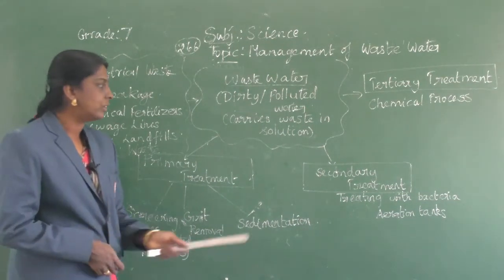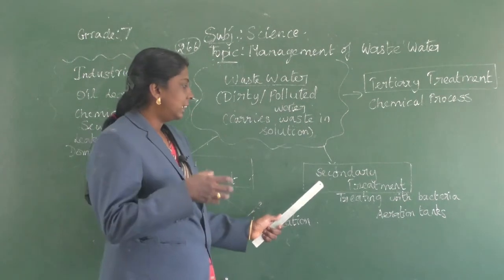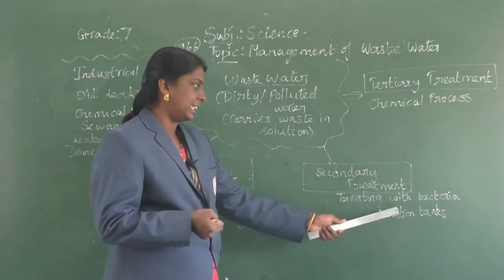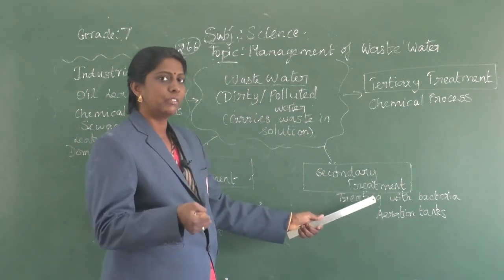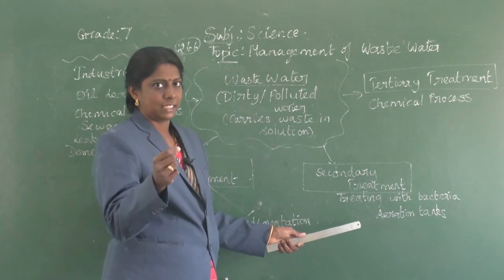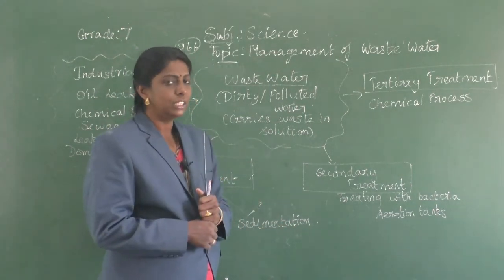The next thing is about secondary treatment. So what they are doing here, they are treating the wastewater with bacteria. This process will be done in aeration tanks.